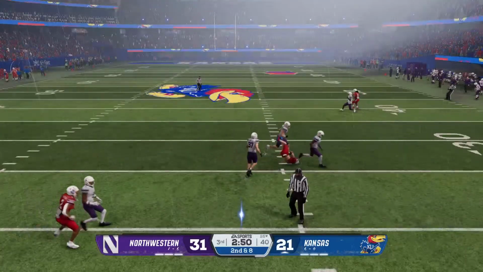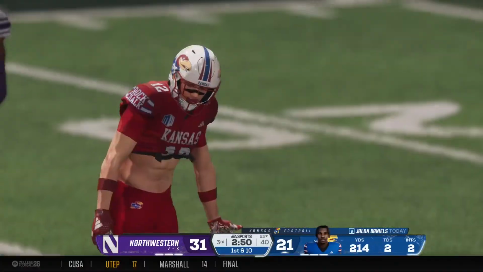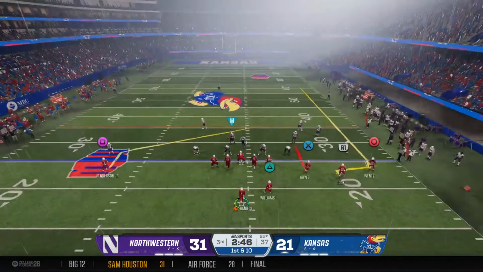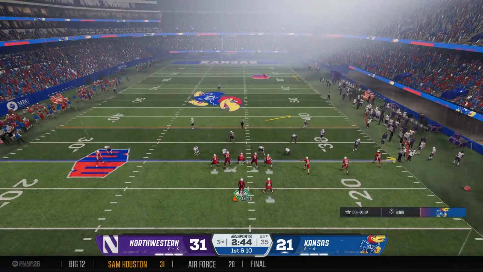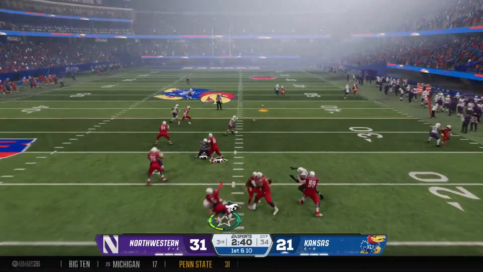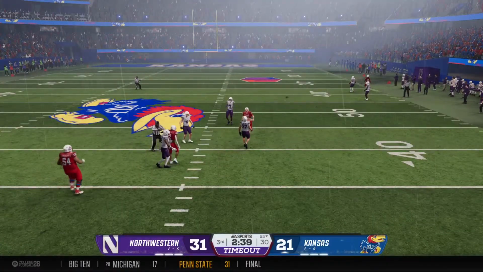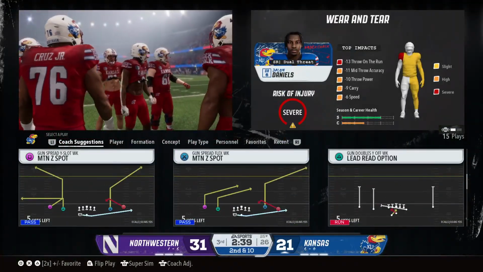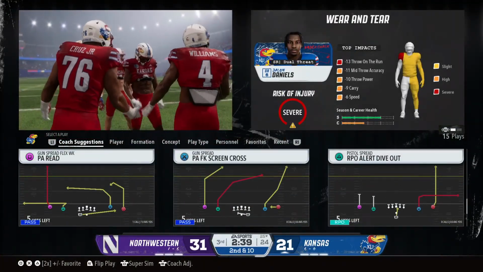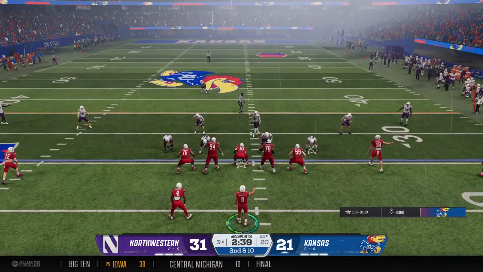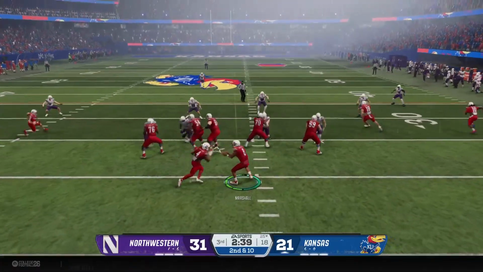Fires to the middle. What a job to lay out and make the catch. Well, that's another completion. This quarterback's on fire. I get it. He's thrown for over 200 yards in this game, but it's because he's got people helping him out. How about that incredible job diving out, stretching out, and hauling that pass in. Quarterbacks love it when they don't have to be perfect every time they throw the football. And this group of receivers, they are helping out their QB1.